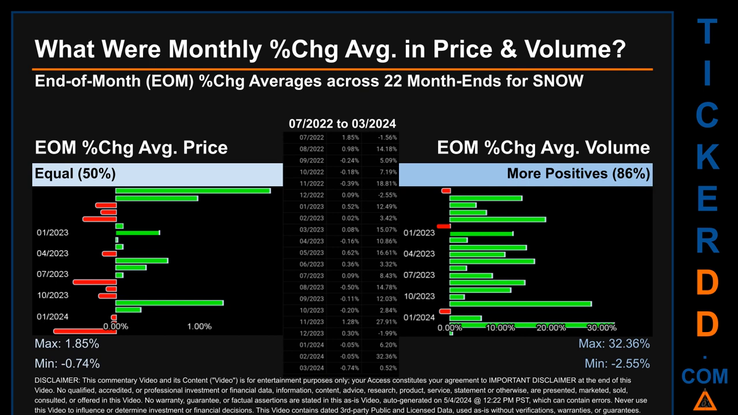From 07, 2022 to 03, 2024, there was an equal split of monthly percentage change in price across 22 month ends. In terms of volume, 19 out of 22 month ends had a positive percentage change. That is, 86% of month ends saw a positive percentage change in average volume. Price saw an end-of-month max of 1.85% in average percentage change, along with a minimum of -0.74%. For volume, the maximum and the minimum monthly percentage change were respectively 32.36% and -2.55%.